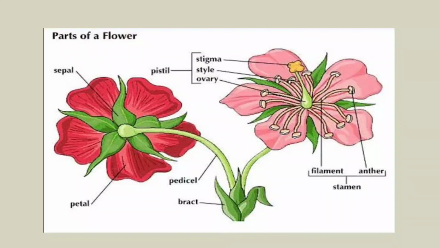And the next one is about the stamens. You are seeing now in this picture matchstick-like structures. So filament and anther together are called stamen. And the pistil contains stigma, style, ovary.